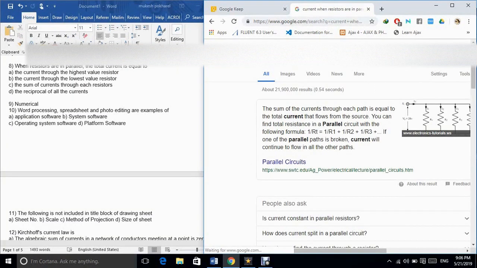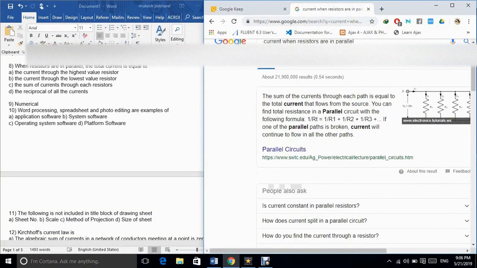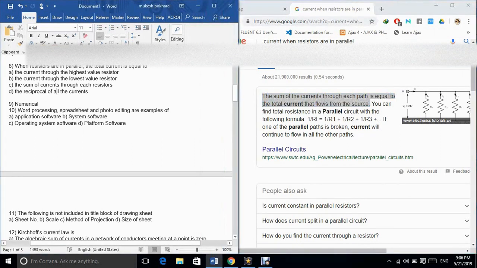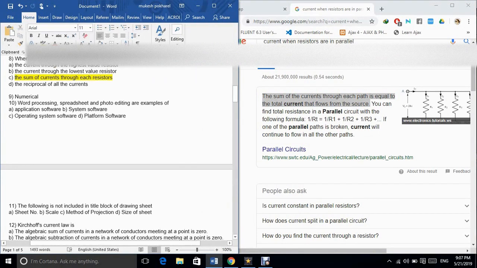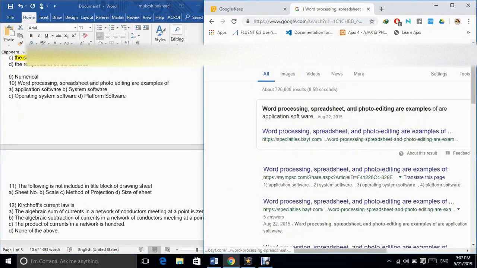8. When resistors are in parallel, the total current is equal to A. The current through the highest value resistor. B. The current through the lowest value resistor. C. The sum of currents through each resistor. D. The reciprocal of all the currents. The correct answer is option C.